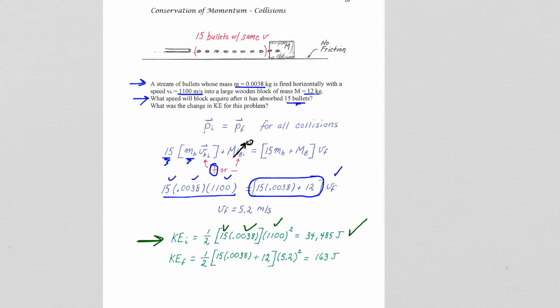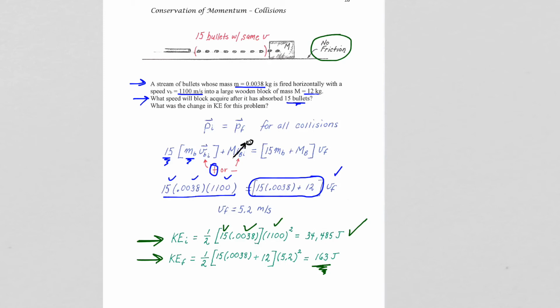We saw that even with conservation of momentum in place and no other energy losses, the final kinetic energy of the system, look at this, is only 163 joules. So that's with no friction to stop the motion of the block going forward. That's just the bullets embedding into the block, the bullets coming to a stop, and the block continuing to move.